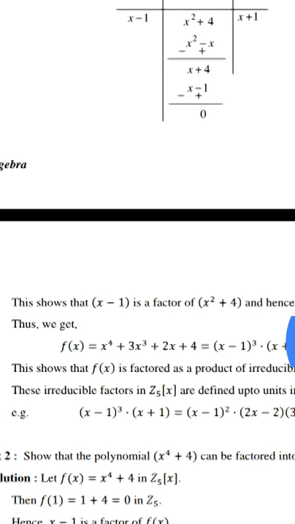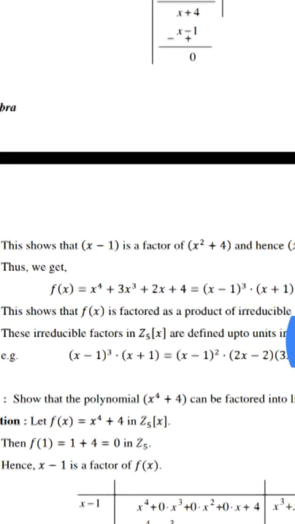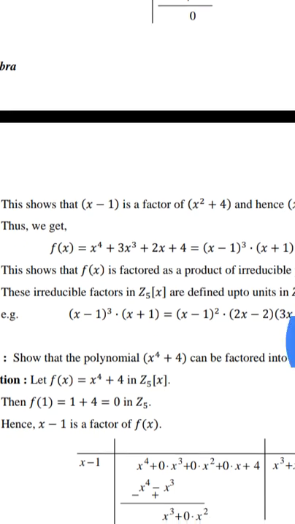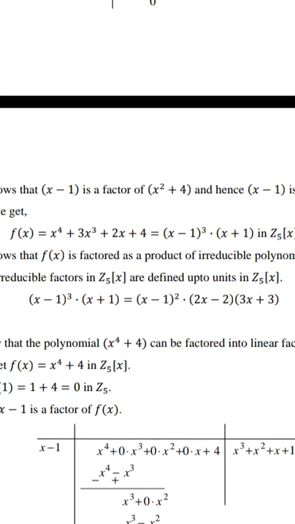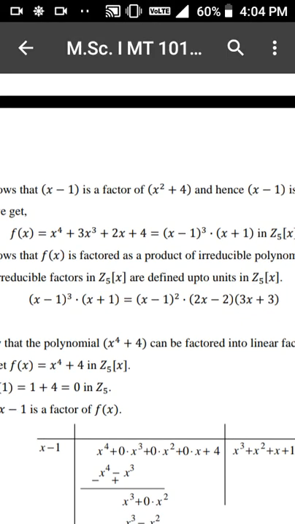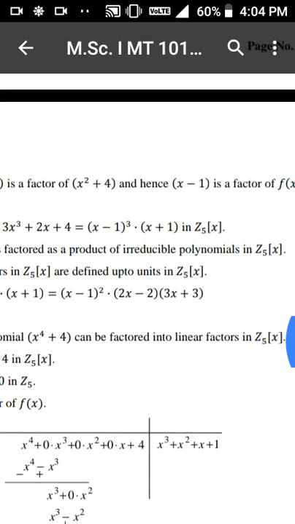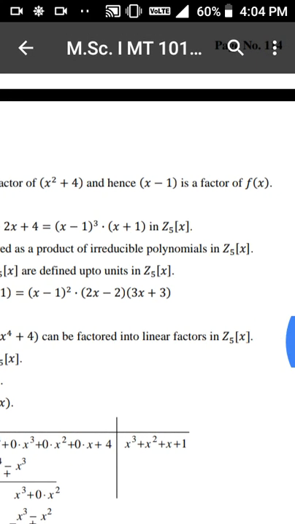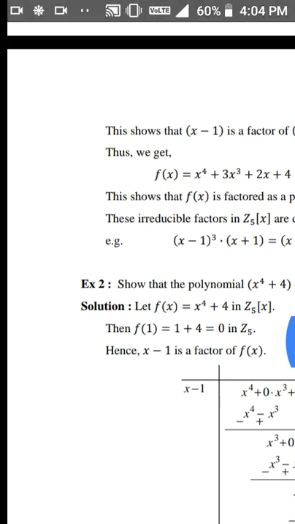Therefore x - 1 is a factor of x^4 + 4, and hence x - 1 is a factor of f(x).